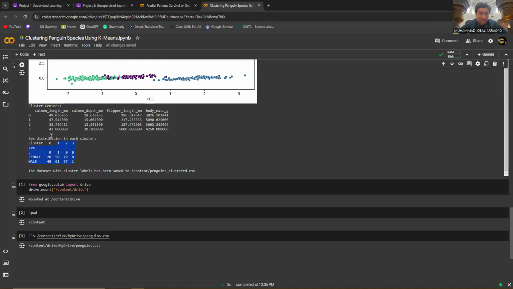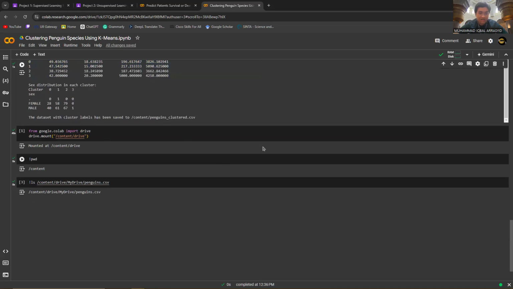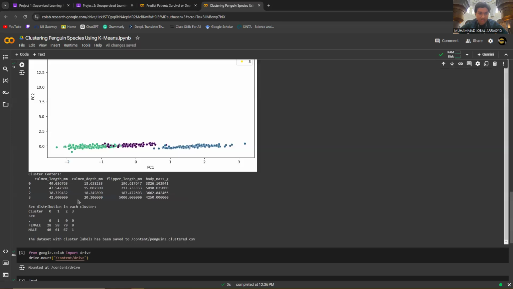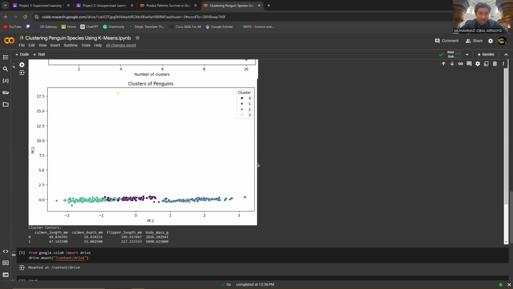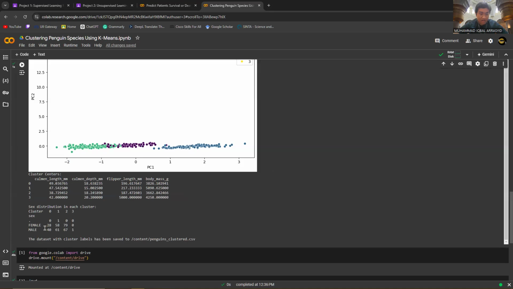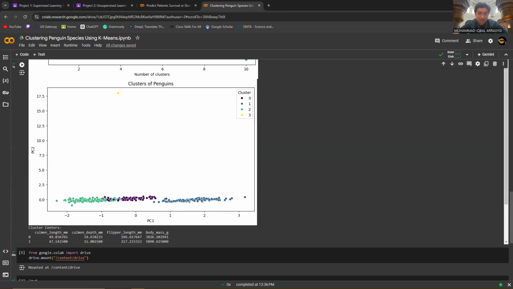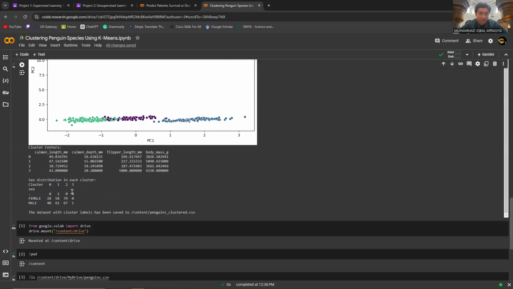This is the distribution within the clusters. For cluster 0, the purple one, we have 28 female penguins and 40 male penguins. For cluster 1, which is blue, we have 58 females and 61 males.